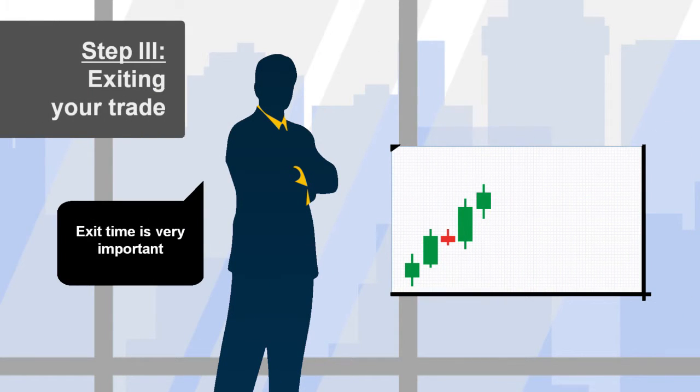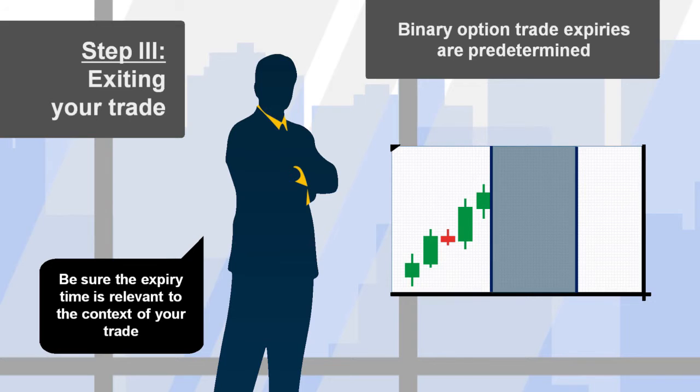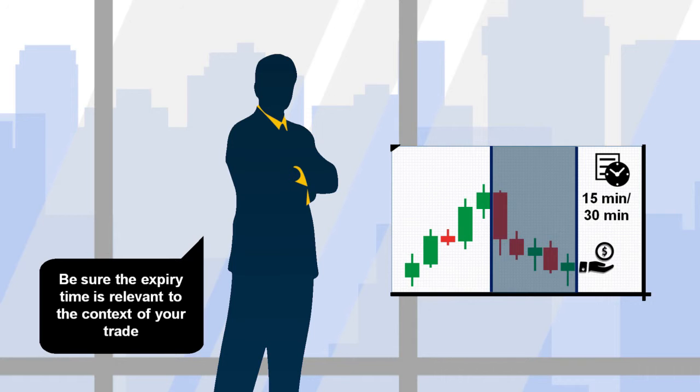Knowing when to exit the market is as important as the timing for your market entry. Since binary options trade expiries are predetermined, you need to ensure that the expiry time of your option is relevant to the context of your trade. In our example above, this means choosing an expiry time that is no more than 15 or 30 minutes longer after the news has been released.